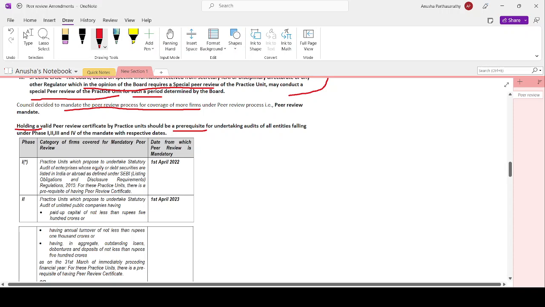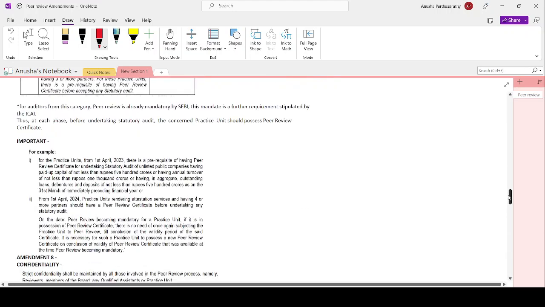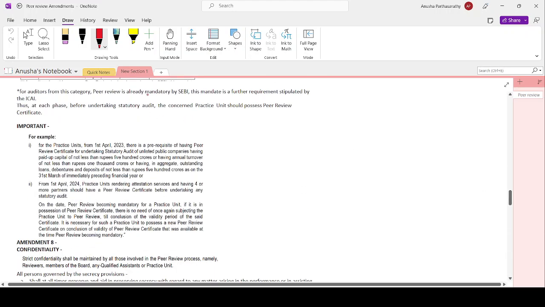Now, let's understand what these are. The audit of enterprises whose debt or equity securities are listed in India or abroad, as defined by SEBI LODR requirements. For these practice units, there is a prerequisite of having a peer review certificate. For doing a listed company audit, you have to hold a valid peer review certificate. This has already been mandated by SEBI.